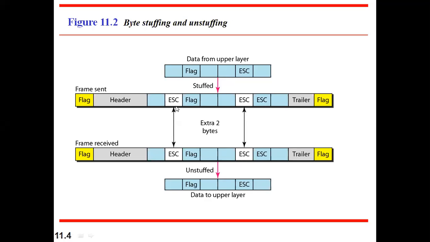But make sure we add this only when the content of the flag and the content of the data are the same. In that case, the data link layer thinks that the data will end here, that is, the frame is going to end here only. That misinterpretation will be avoided with the help of the insertion of 1 extra field called escape before that content. So before sending, it should be added, and before receiving, it should be removed. So adding is called stuffing and removing is called unstuffing.